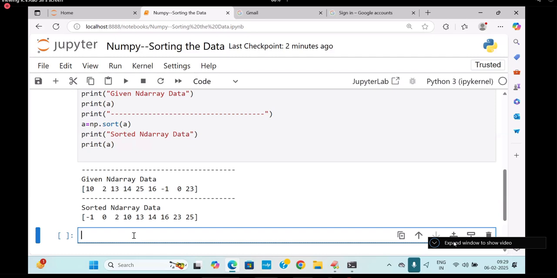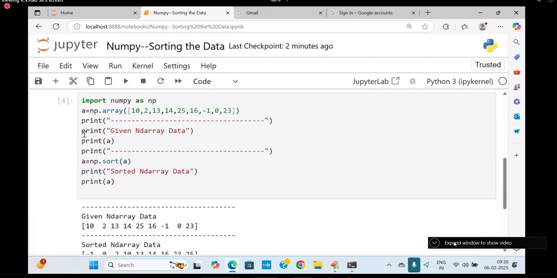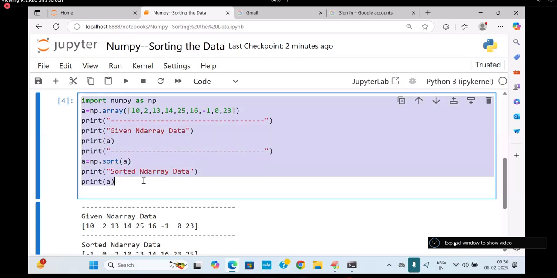And I want to get descending order. How to get descending order is my question now. Anybody can answer, I will send you the mic. Come on, how do you answer it? I will say A colon -1. Already you know the beauty of the topic. Here, this by default gives you what? Ascending order.